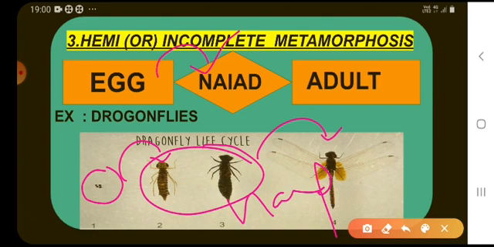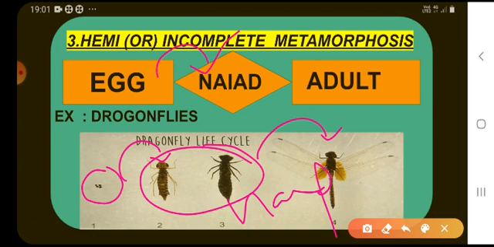This type of metamorphosis is called hemimetabolic or incomplete metamorphosis. Incomplete metamorphosis is included in Odonata, Plecoptera and Hemiptera. These insects exhibit hemimetabolic metamorphosis.